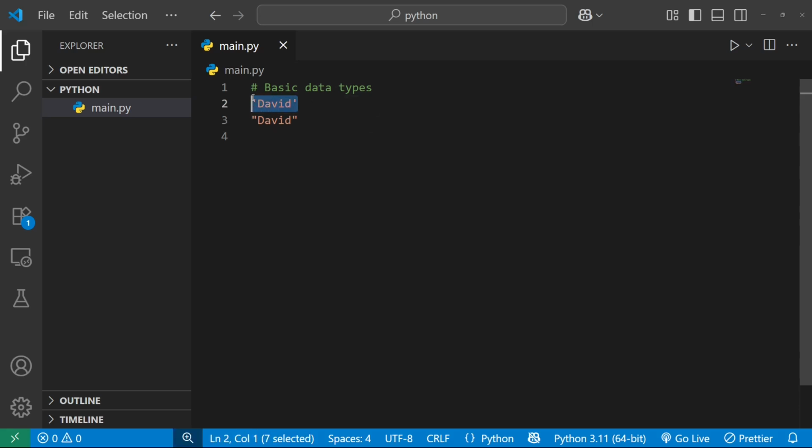So you can use single quotes or double quotes, it's up to you. We call this a string. It means text. Again, it's a string, or we can call it text. After that we have numbers.